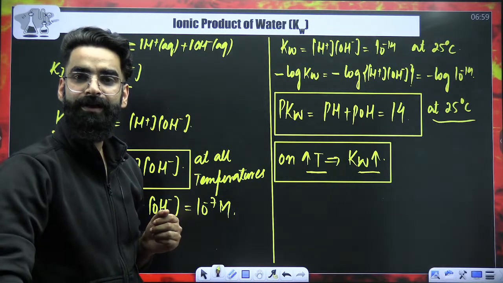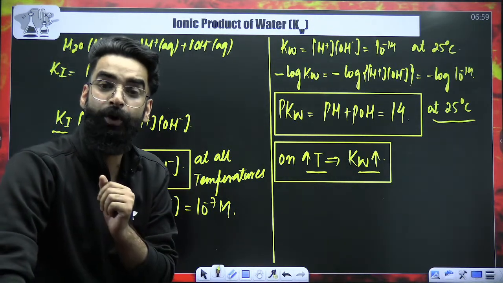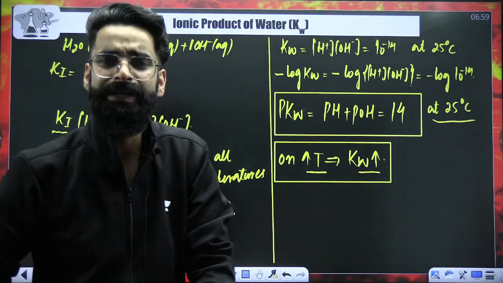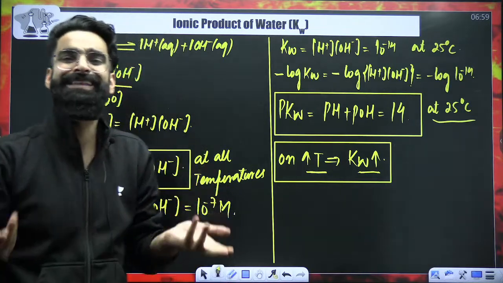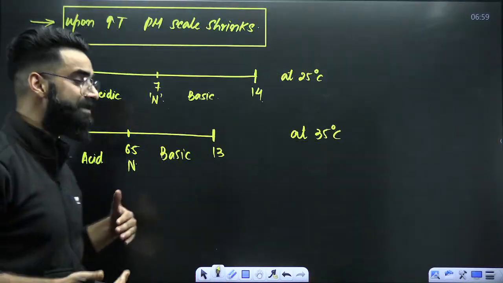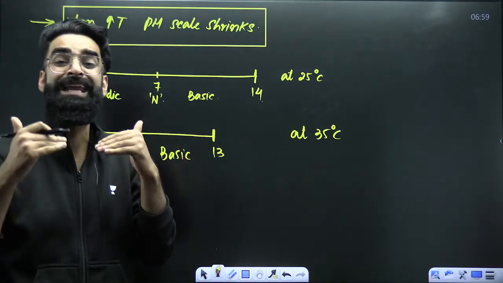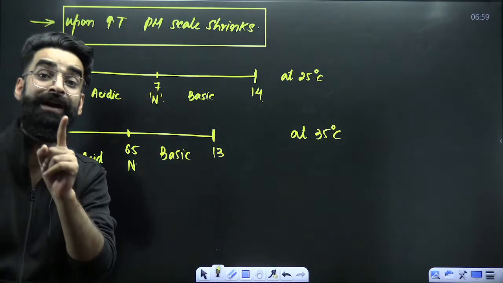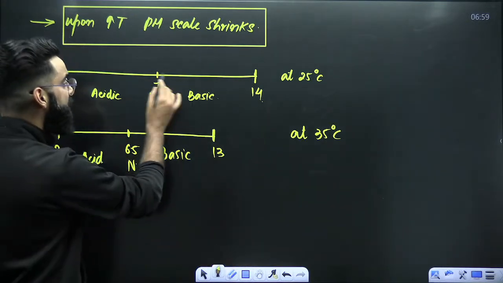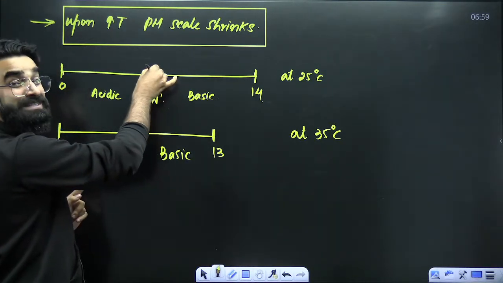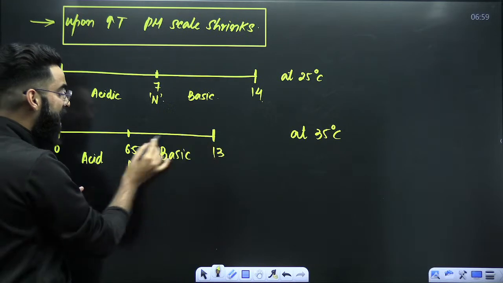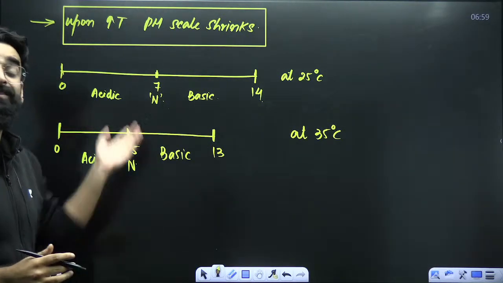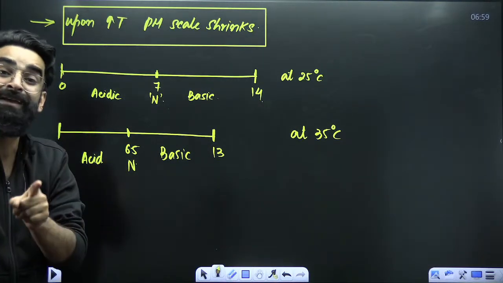If the concentrations of H positives and OH negatives are increasing by equal amounts, what will happen to neutrality? Neutrality will remain the same because they are increasing by equal amounts on increasing temperature. But at 25 degrees centigrade, 7 used to represent the neutral solution. At 35, for example, 6.5 represents the neutral. Upon increasing the temperature, neutrality has to remain the same.